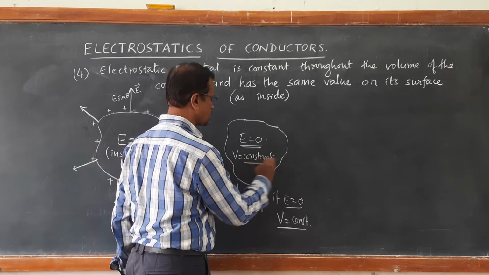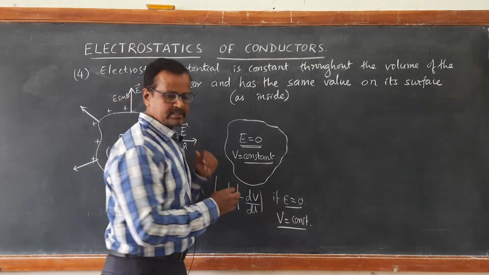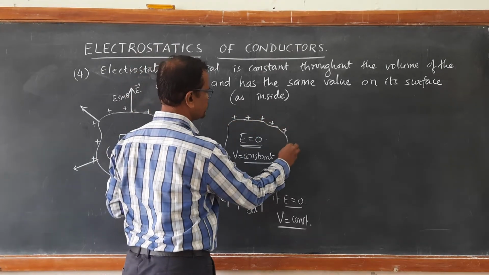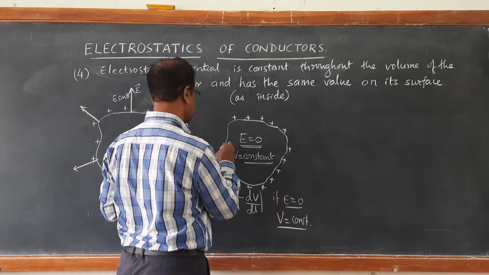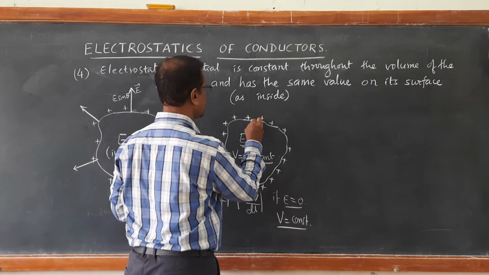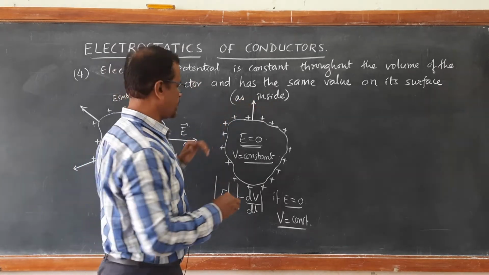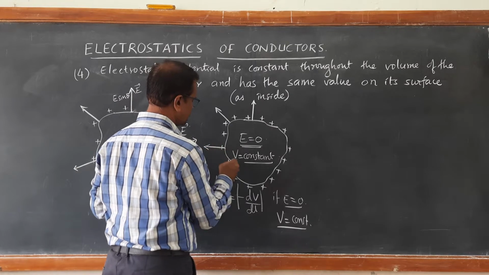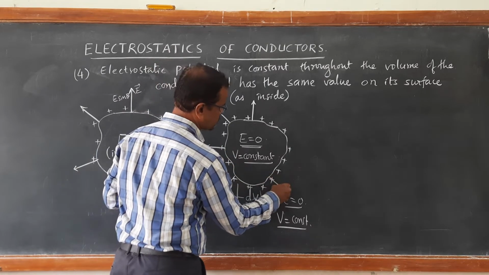Suppose this conductor is charged. If this conductor is charged, then the charge is uniformly distributed on its surface. When the charge is uniformly distributed on the surface, we have seen that the electric field has only a component perpendicular to the surface everywhere, and the electric field exists only perpendicular outwards.